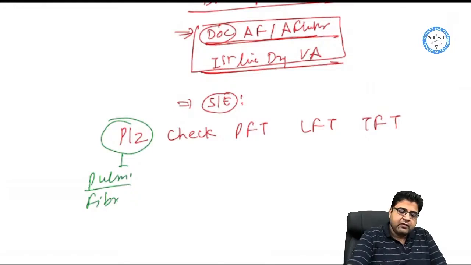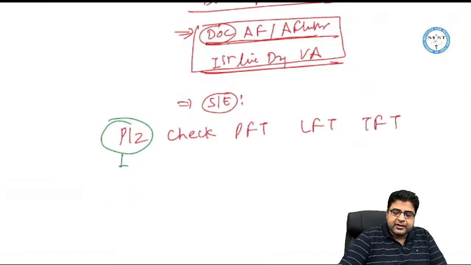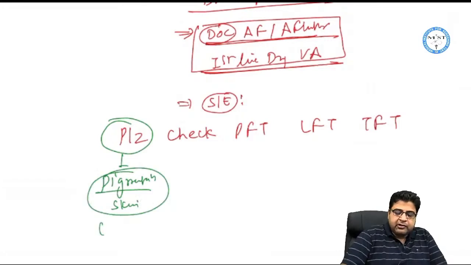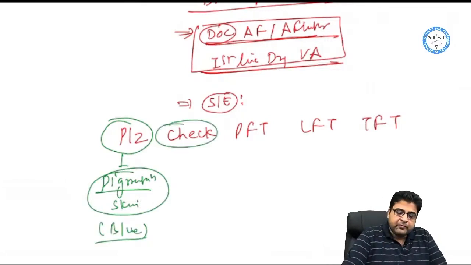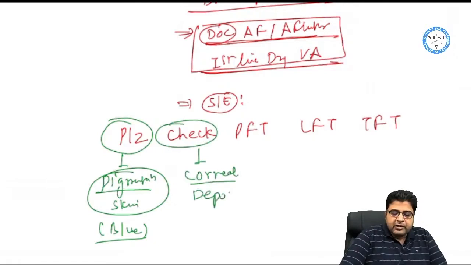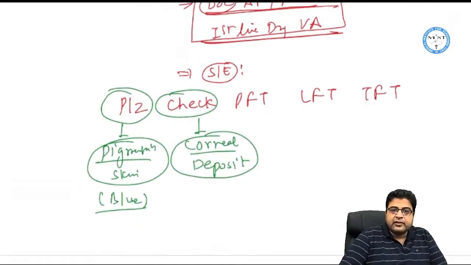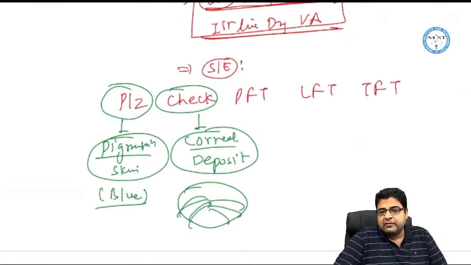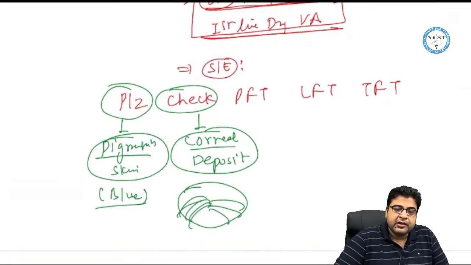Please make a correction. P stands for pigmentation of skin. So this medicine can cause pigmentation of skin, particularly blue pigmentation that is seen in Western country people. C stands for corneal deposit. So this medicine will deposit in the cornea in a whorl-shaped pattern, corneal deposits.